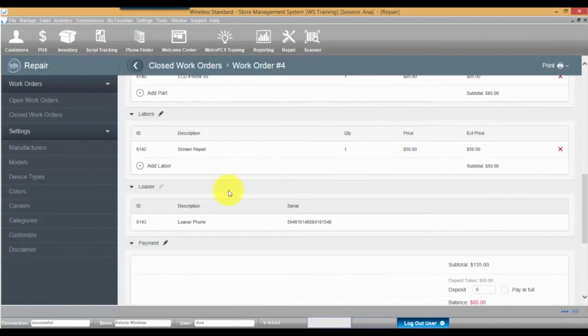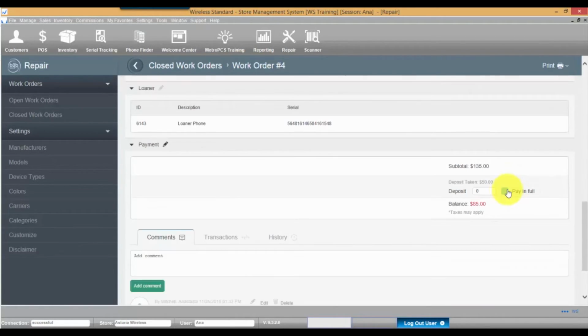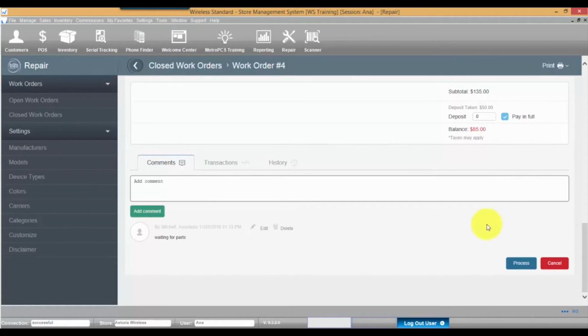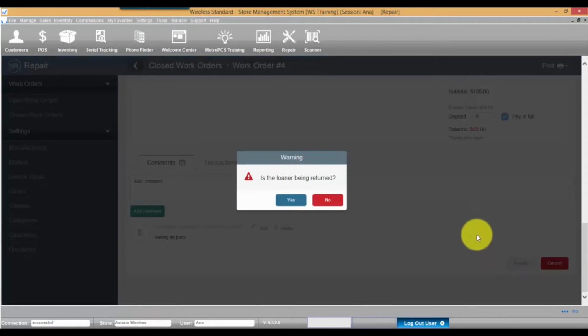Ensure that parts and labor are added to the work order and check Pay in Full in the payment section. Click Process.